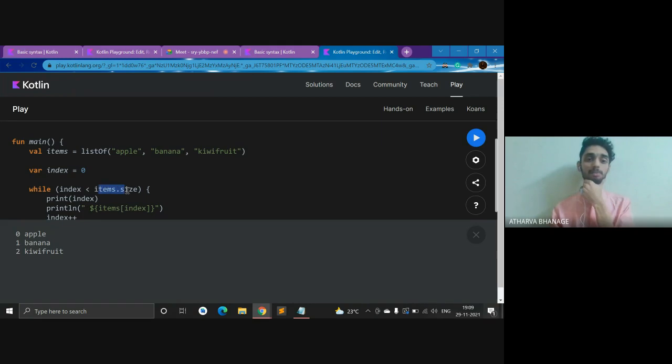Now what is item dot size? It is basically the size of the whole bag that you have. So what is the size of this? This is 1, this is 2, this is 3. So item dot size would be equal to 3.